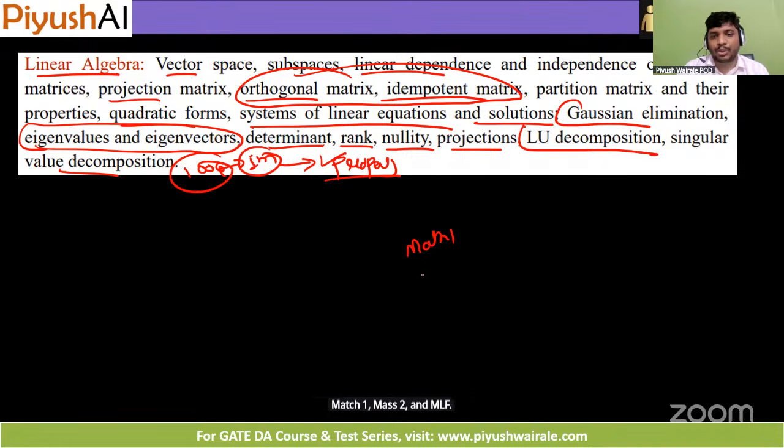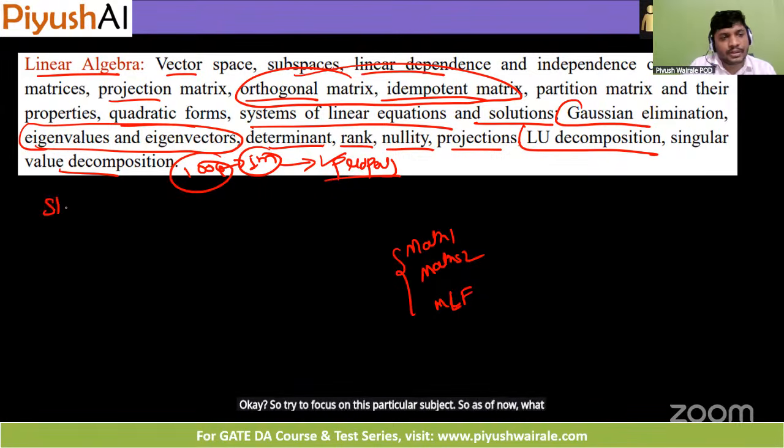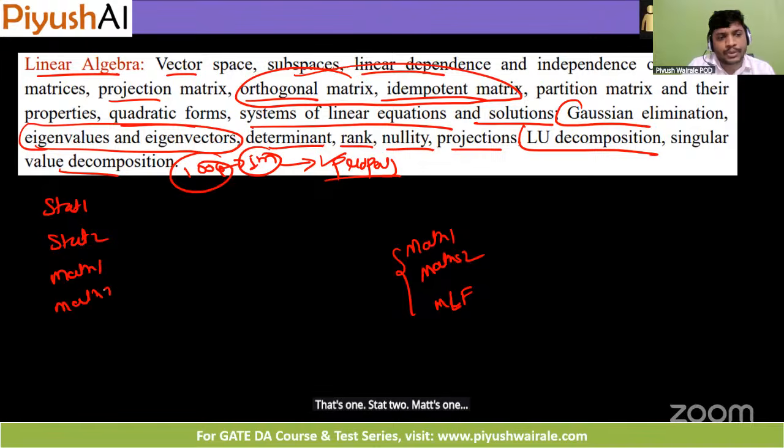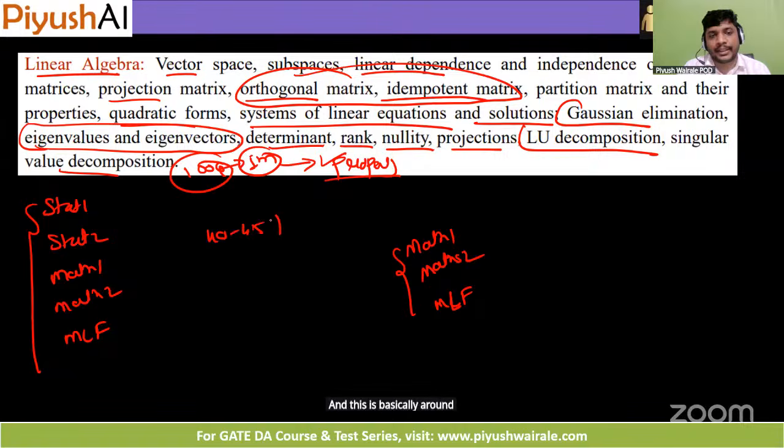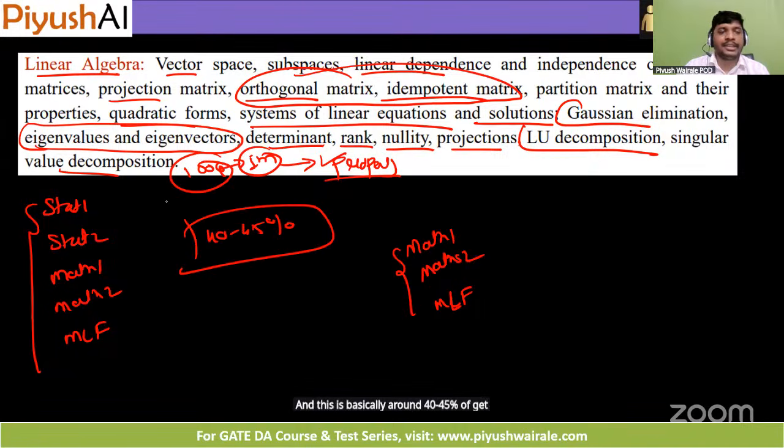So as of now, we have discussed Stats 1, Stats 2, Maths 1, Maths 2, and MLF. Focus on these subjects. This will cover your mathematics part, which is around 40 to 45% of the GATE DA paper.